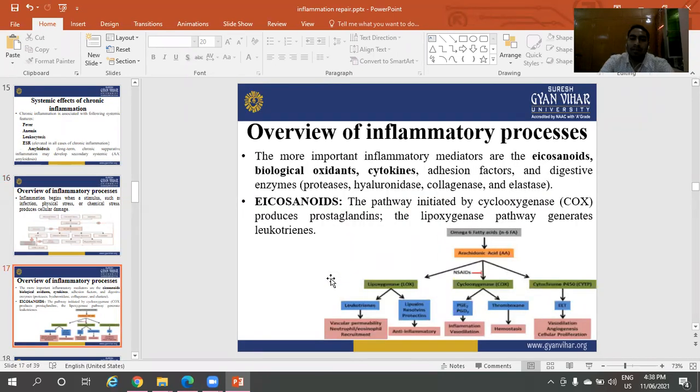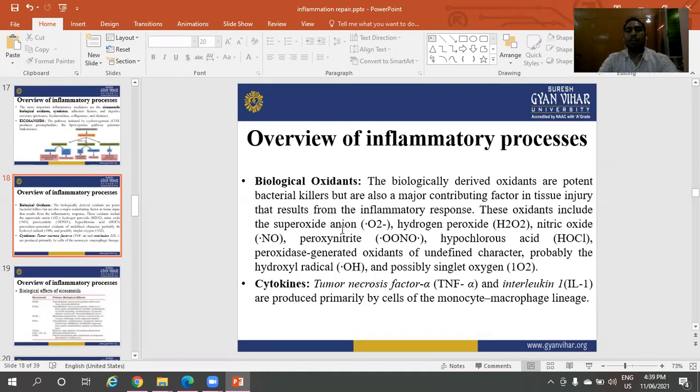Inflammatory mediators responsible for the inflammatory process include eicosanoids, biological oxidants, and cytokines. Eicosanoids include prostaglandins, leukotrienes, and PAF, platelet activating factor. These are the eicosanoids, along with biological oxidants and cytokines, in the inflammatory process.